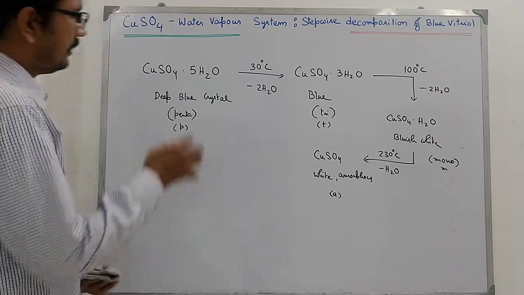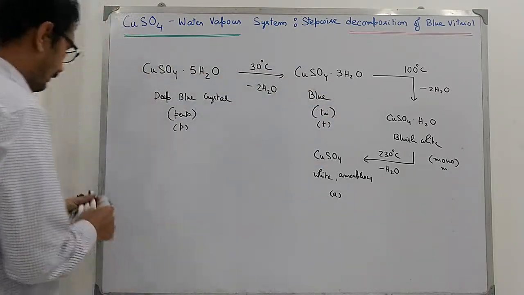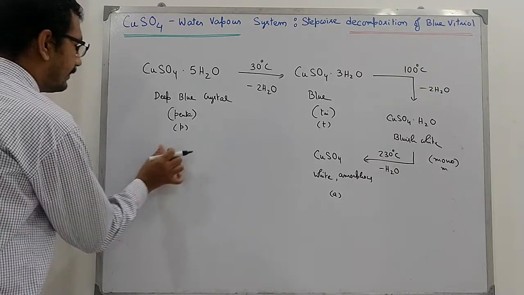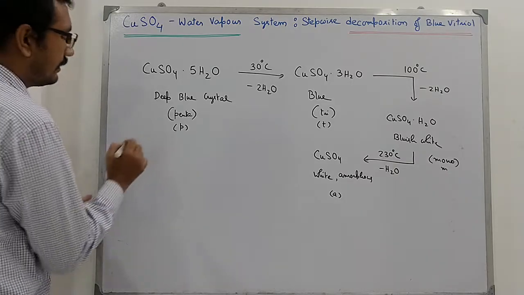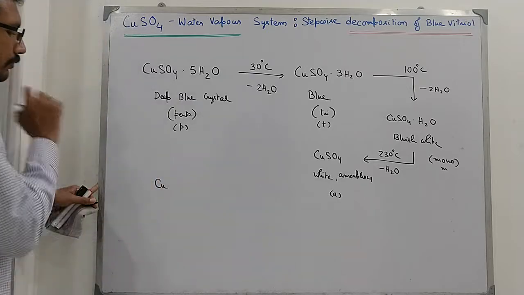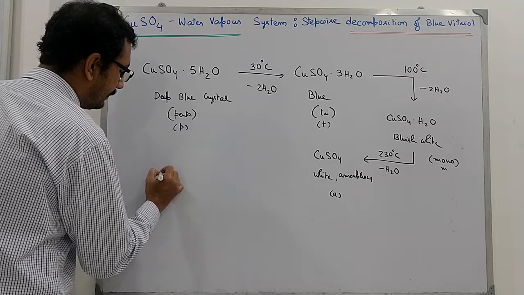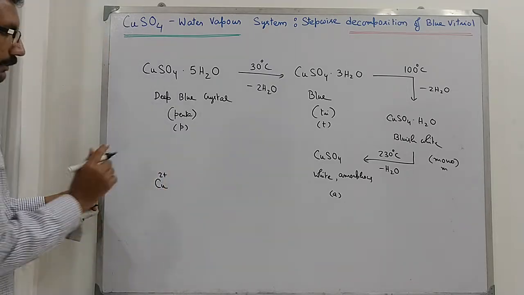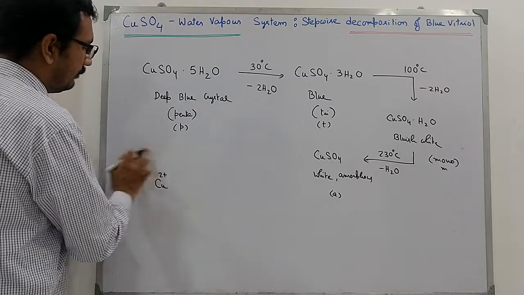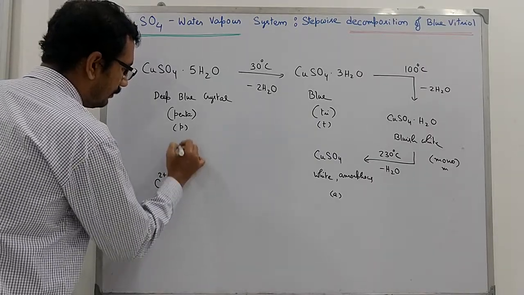Now, what structure is responsible for such decomposition? Crystal structure studies have revealed that it looks like this. We are not getting into the three-dimensional structure since it is very complicated; we are giving only a rough idea about the structure.